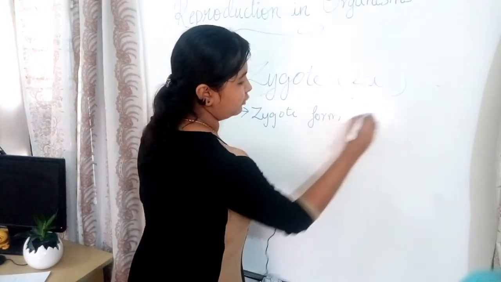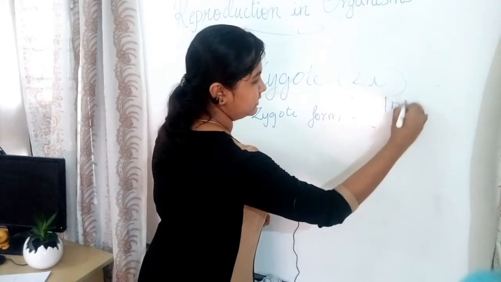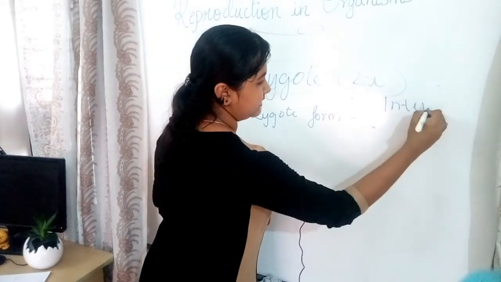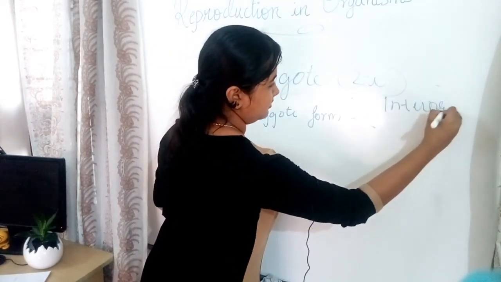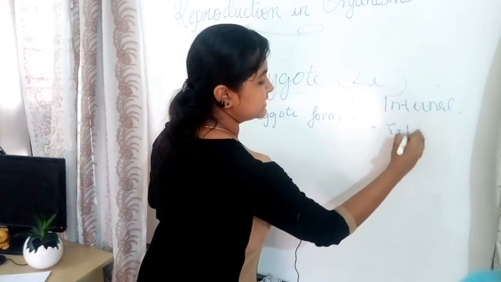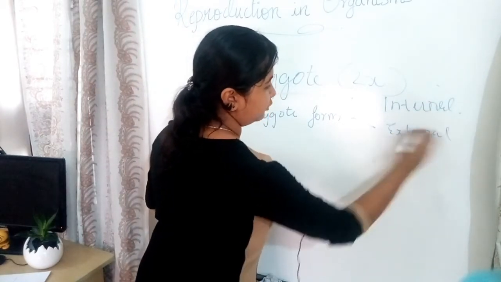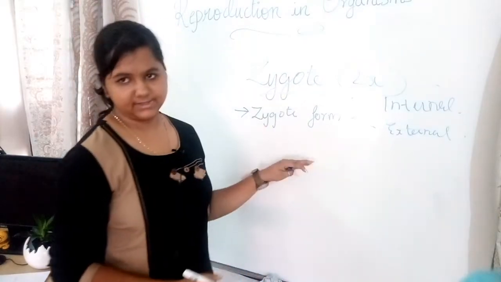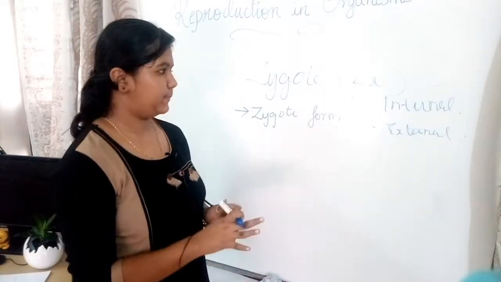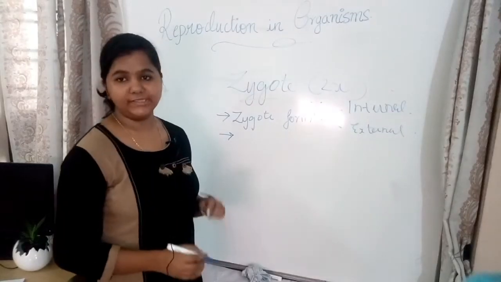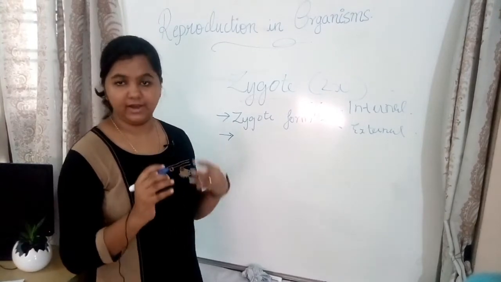as mentioned before, is of two types: internal and external. This is the same point as I mentioned before because it comes under zygote. I just mentioned it again. So the next point is zygote development. What all does it depend on?